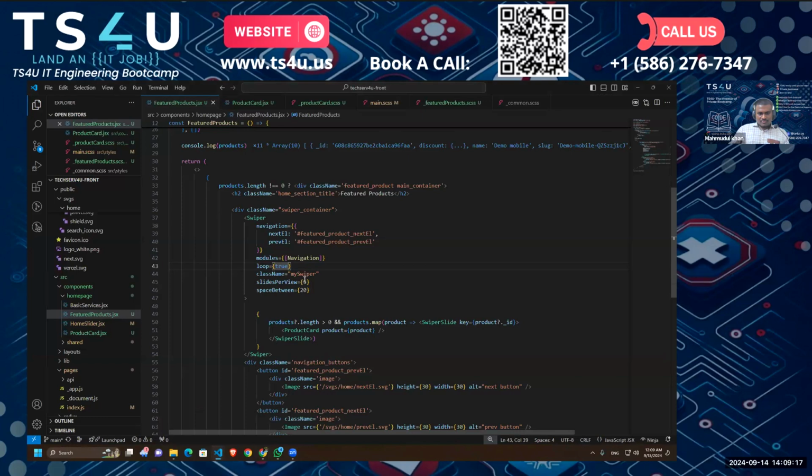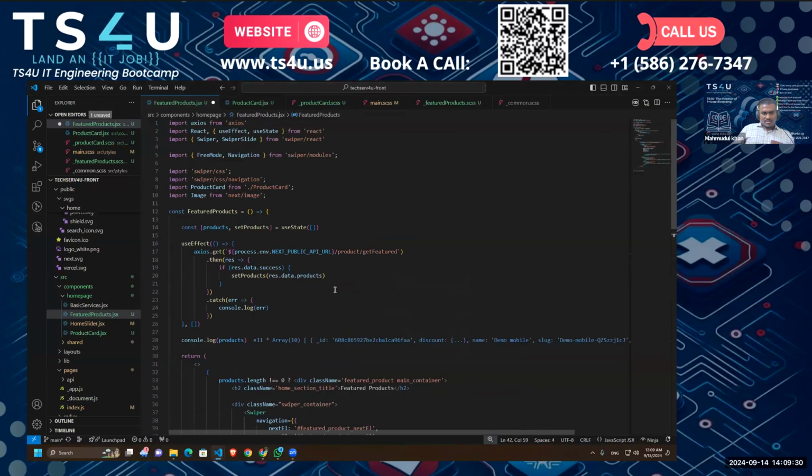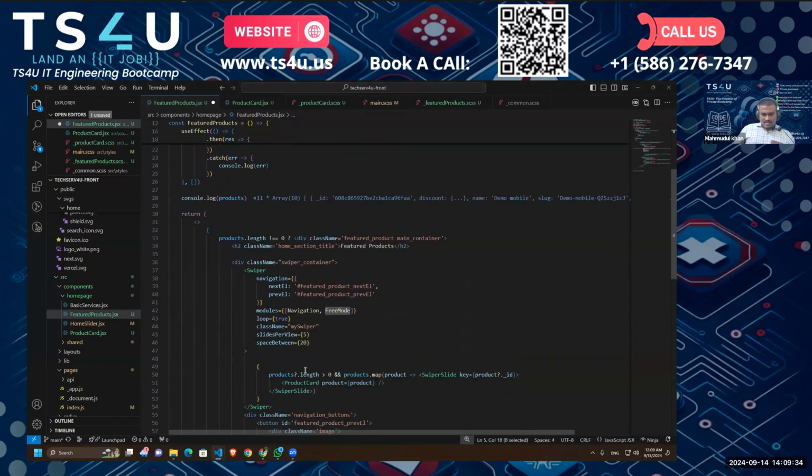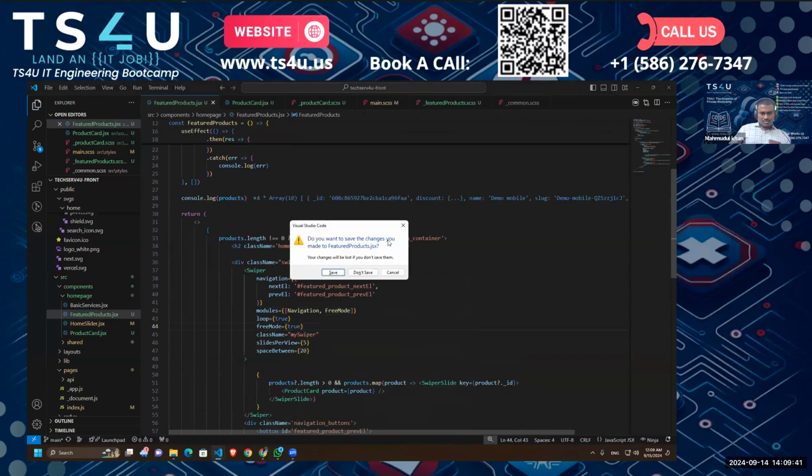So if I want to do that, I have to use another module that is called free mode, I think. Yeah, free mode. Yes. So as you can see, it is imported from Swiper modules, and then I have to say free mode true. Sorry.